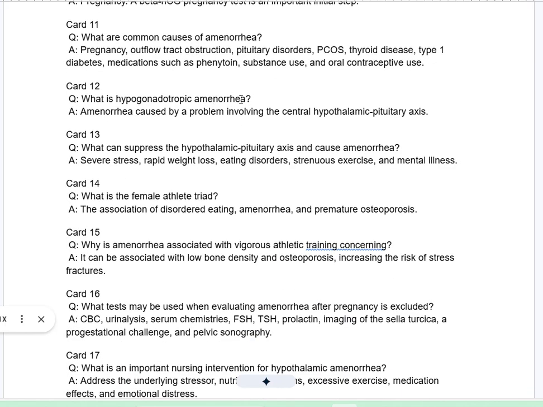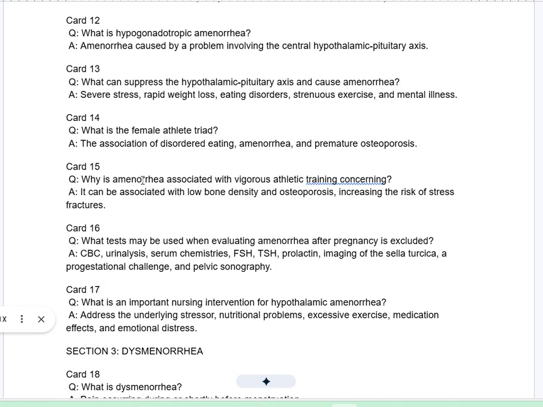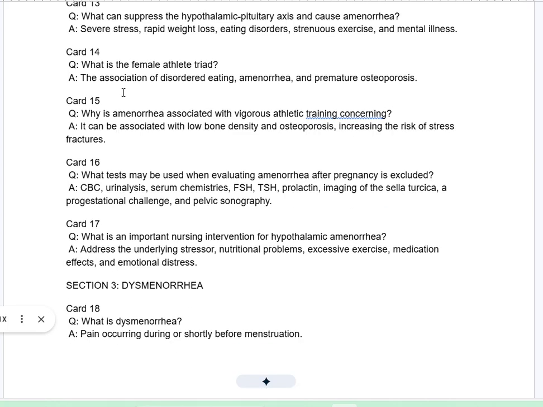Card 12. Q. What is hypogonadotropic amenorrhea? A. Amenorrhea caused by a problem involving the central hypothalamic pituitary axis. Card 13. Q. What can suppress the hypothalamic pituitary axis and cause amenorrhea? A. Severe stress, rapid weight loss, eating disorders, strenuous exercise, and mental illness. Card 14. Q. What is the female athlete triad? A. The association of disordered eating, amenorrhea, and premature osteoporosis.